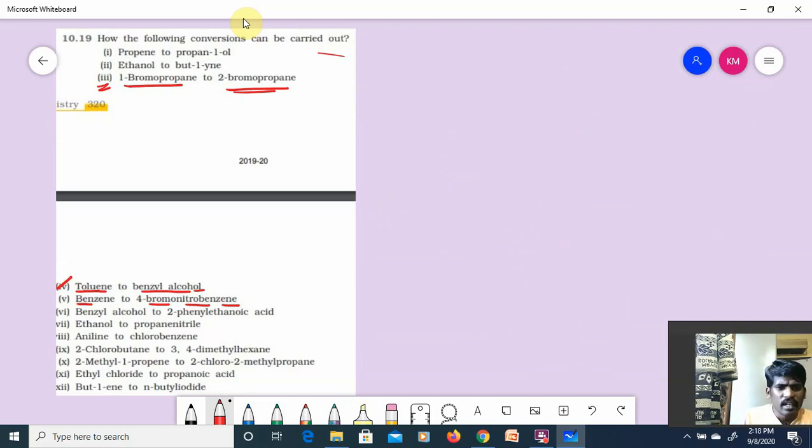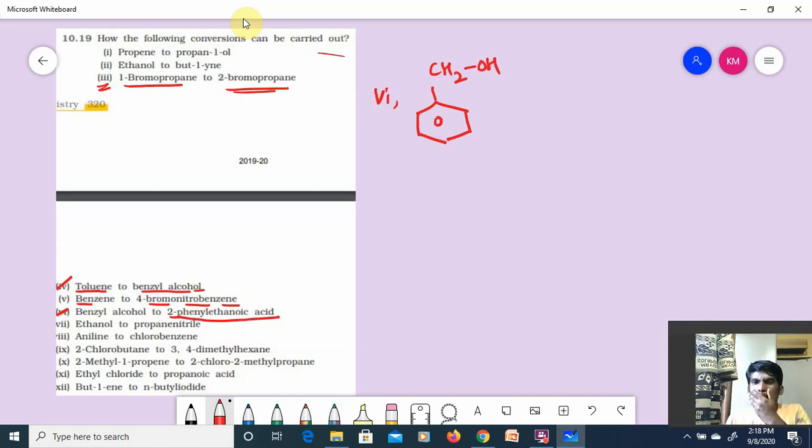Right? Next, benzyl alcohol to 2-phenyl ethanoic acid. Sixth one. Benzyl alcohol, the formula is C6H5CH2OH.